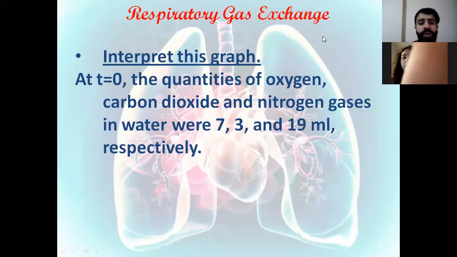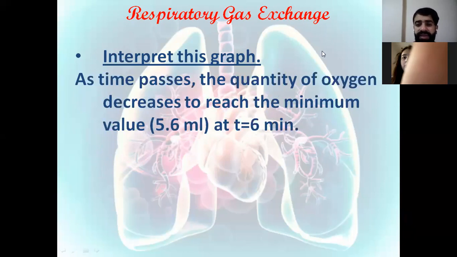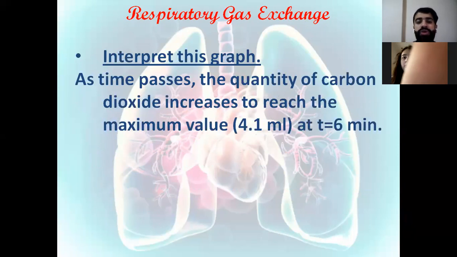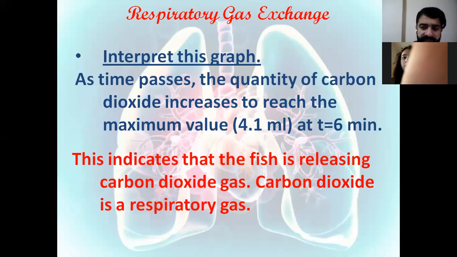As time increases, what happens? As time passes, the quantity of oxygen decreases to reach the minimum, meaning the lowest value, 5.6 milliliters after 6 minutes. This indicates that the fish is consuming the oxygen gas, so it's a respiratory gas. Also, as time passes, the quantity of carbon dioxide increases to reach the maximum, which is 4.1 after 6 minutes. This indicates that the fish is releasing carbon dioxide.